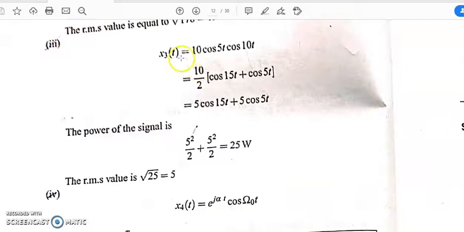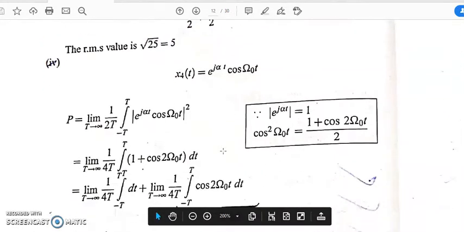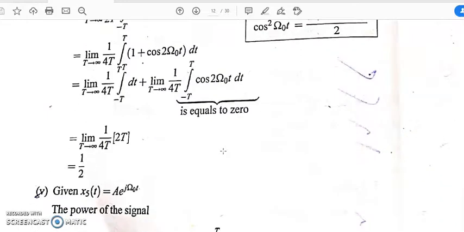And in a similar way, there is another problem. In this problem, you have to rearrange the terms, and it becomes 5 cos 15t plus 5 cos 5t, and the power will be A square by 2 plus A square by 2, which becomes 25 watt, and RMS value is 5. Okay, in a similar way you can solve the other problem.